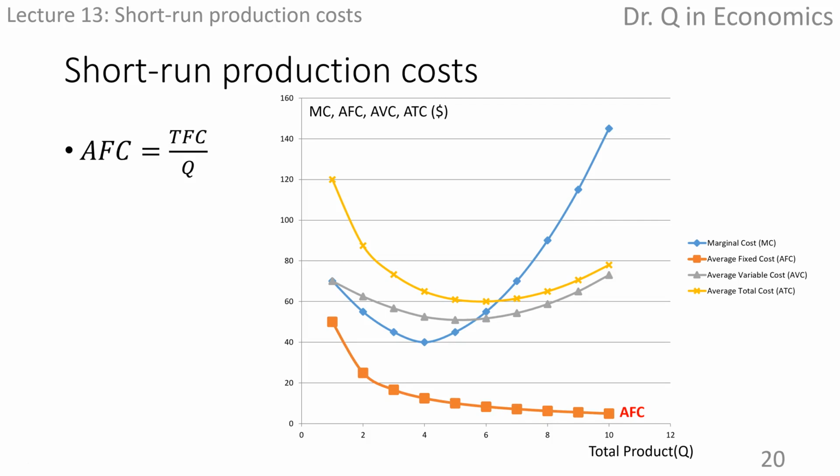Let's look at the average fixed cost curve first. It's downward sloping, always decreases. This is intuitive, as the numerator total fixed cost does not change, is 50, but from left to right on the horizontal axis, quantity increases, so the ratio of the two declines.